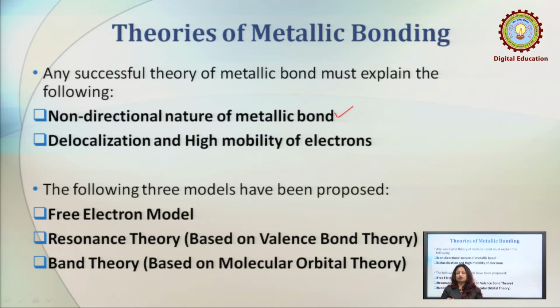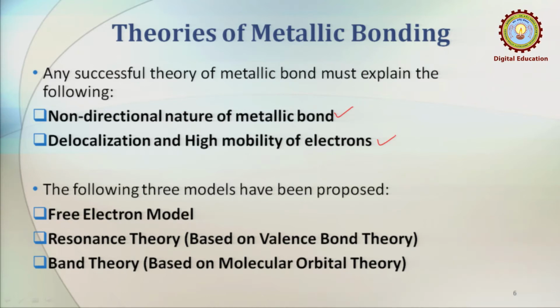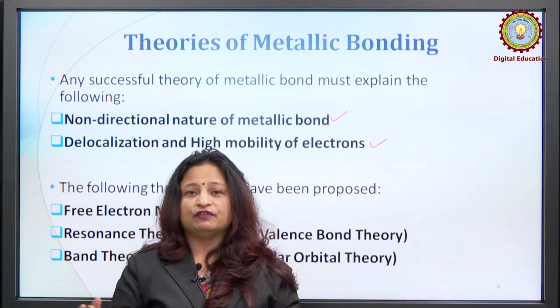So, any theory is successful when it is able to explain the non-directional nature of the metallic bond, and the other important point is that it is able to explain the delocalization and high mobility of electrons. Keeping these two important points in mind, the following three models have been proposed: the free electron model, then resonance theory based on valence bond theory, and the last one, band theory of metals based on molecular orbital theory.